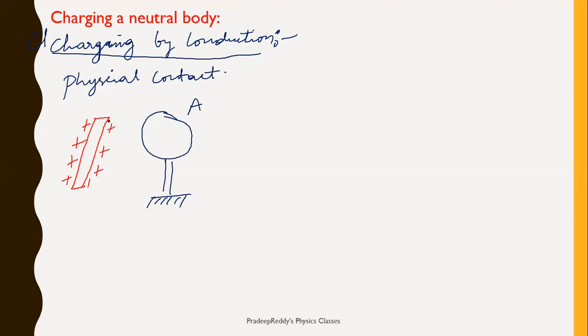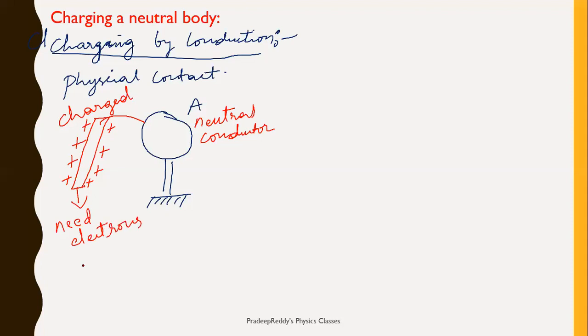Now what I do, I'll take this and touch it to surface A. When I am touching it to this surface, this is neutral and this is charged. I am touching this charged body to a neutral body, and this is a conductor. Now as it is positive charge, what does it mean? It has a deficiency, it needs electrons to get neutralized.